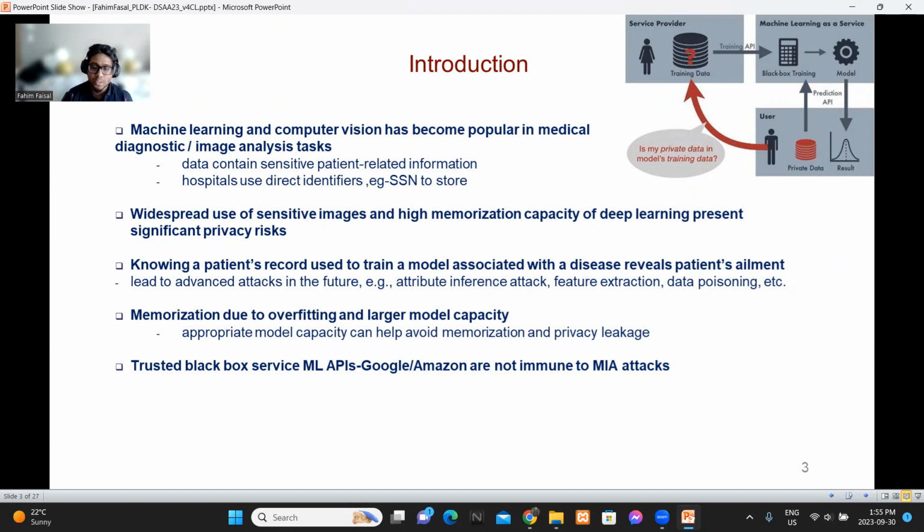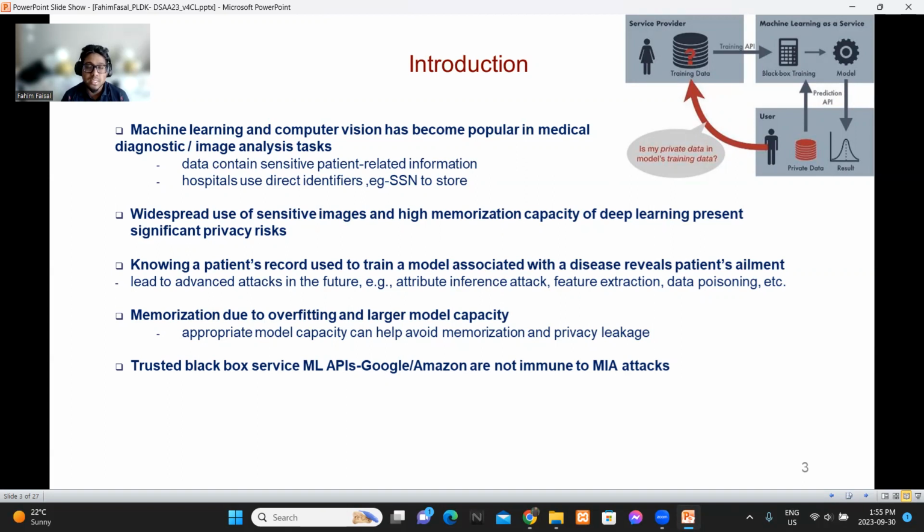So how can it leak information? Knowing that a patient's record was used to train a model associated with a disease reveals the patient's ailment. It leads to advanced attacks in the future like attribute inference, feature extraction, and data poisoning. So if we know that patient X's data was used to train a cancer prediction model, then the adversary may also know that the patient might have cancer.